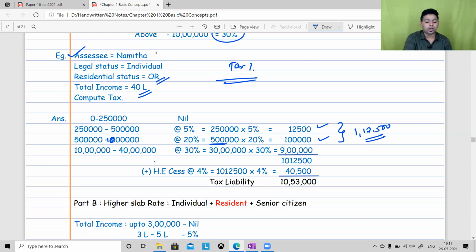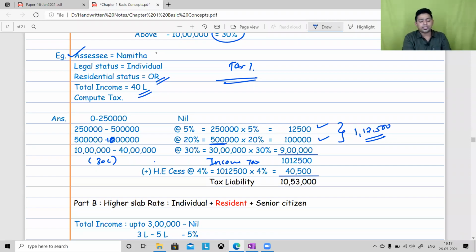And when I say you have to compute tax on 40 lakh, this is again wrong, or what you can say, 10 lakh to 40 lakh. That means on 30 lakh rupees, they are asking you to compute 30%. So 30 lakh into 30% is equal to 9 lakh. So total income tax alone is 10 lakh 12,500.